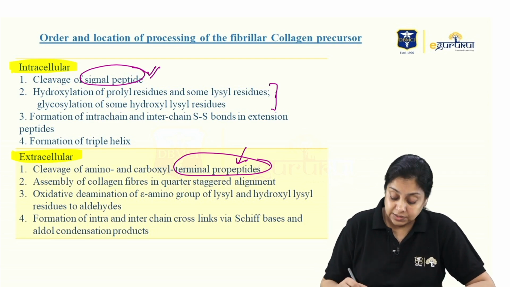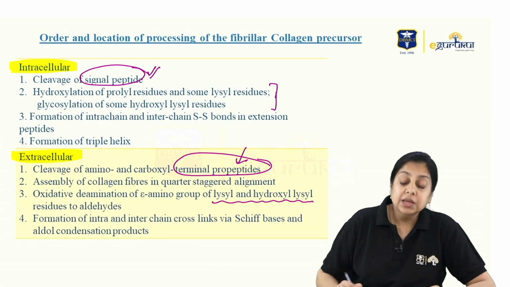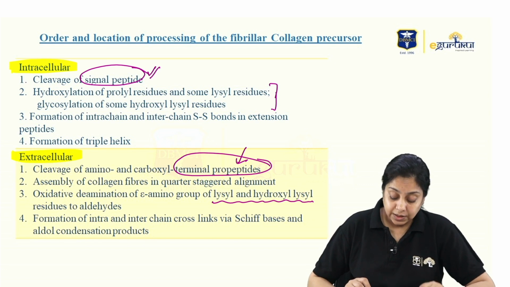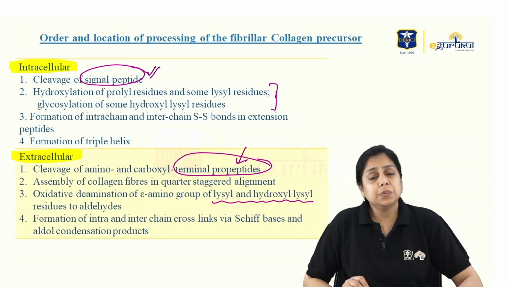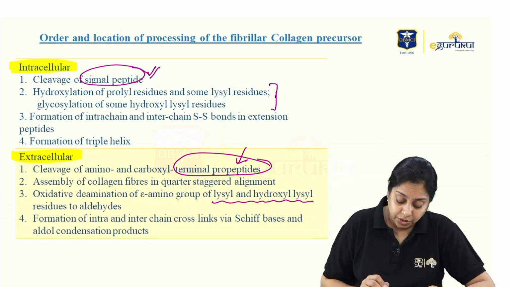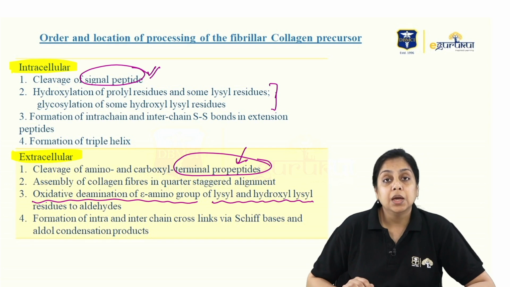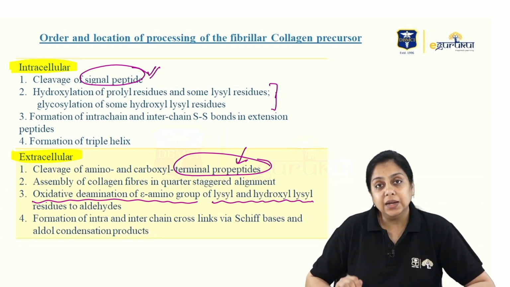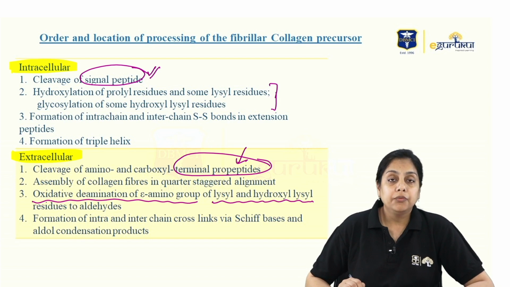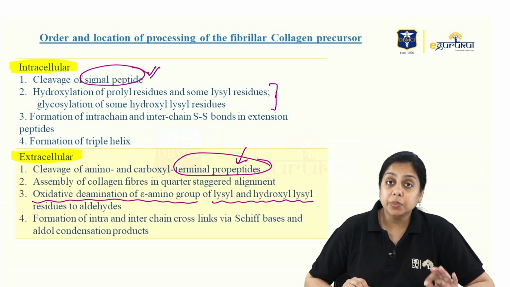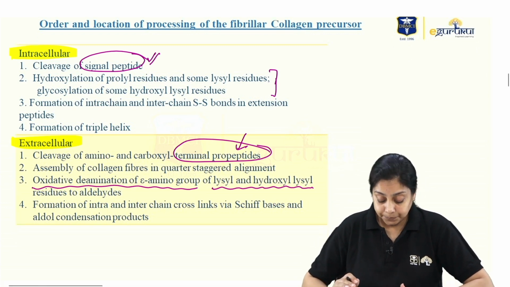Now another enzyme, another question: this lysyl oxidase. If the question paper is very, very difficult, only then are they going to ask you this. It does the oxidative deamination of the amino group. In lysine, you have the epsilon amino group, if you can recall from the structures of the amino acids. So the epsilon amino group is being removed. They may ask you, but only if the question paper is said to be very difficult, okay?